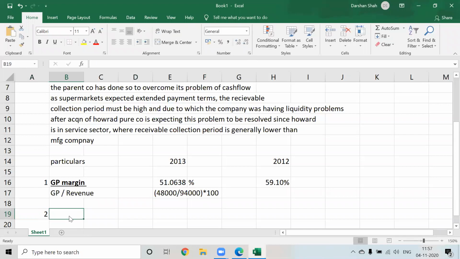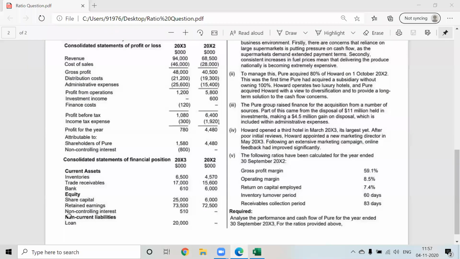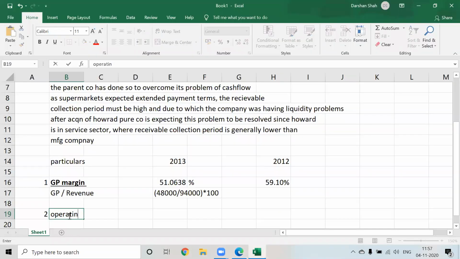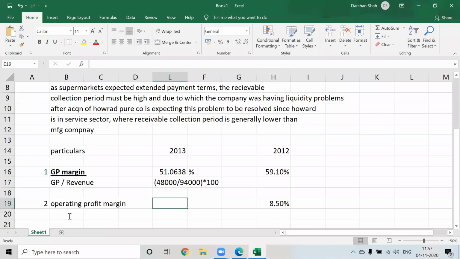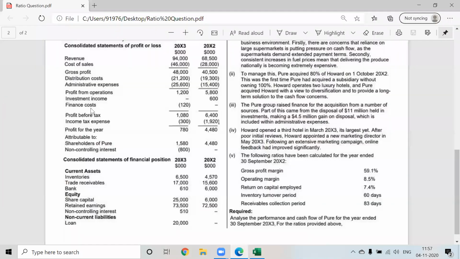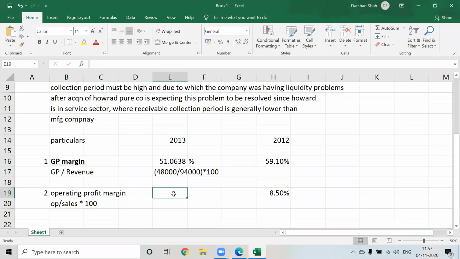Operating profit margin will be what? Operating profit divided by sales. Operating profit margin was 8.5% in the last year. So here it will be operating profit divided by sales into 100. How much is the operating profit? Profit from operations is 1200.